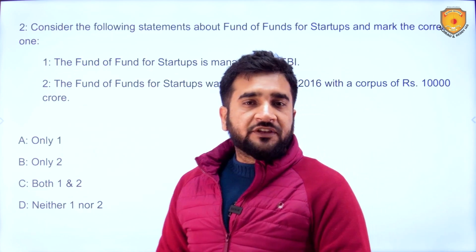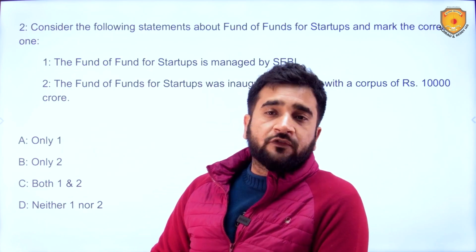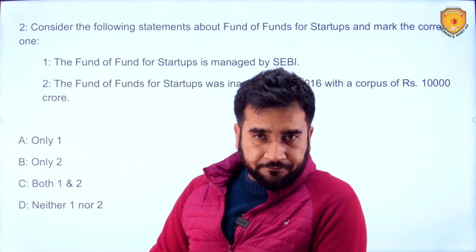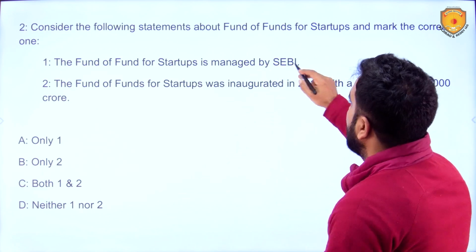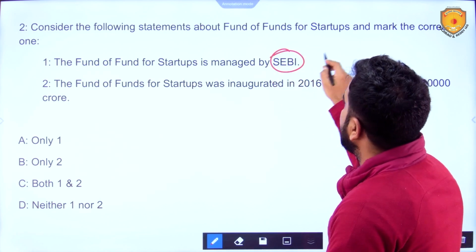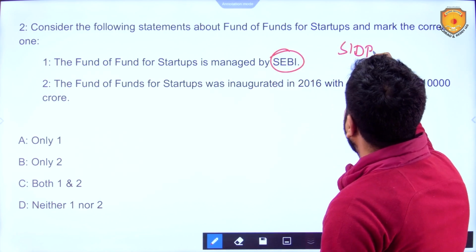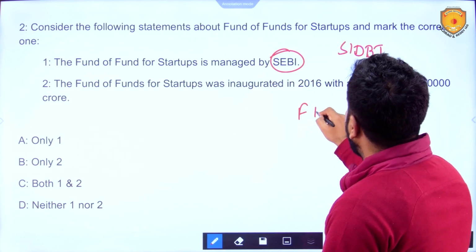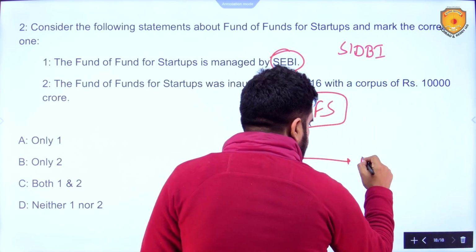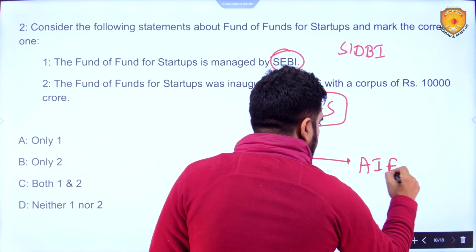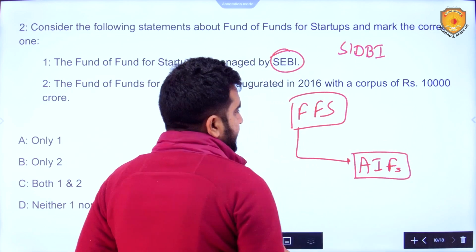Second, consider the following statements about fund of funds for startups and mark the correct one. The fund of funds for startups is managed by SEBI. No, it is not managed by SEBI. It is managed by SIDBI. This fund of funds for startups gives funds to AIFs, alternate investment funds.